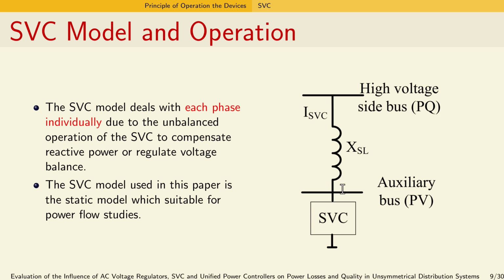The second device is the SVC model. The SVC model is used in this study to compensate each phase individually due to unbalanced operation of the system. The SVC model in this paper uses the static model, which is suitable for power flow studies. The static model consists of 2 buses. The first is a PQ bus and the second is a PV bus.